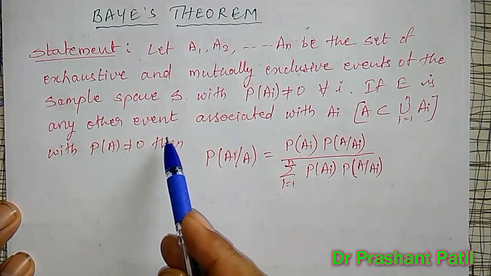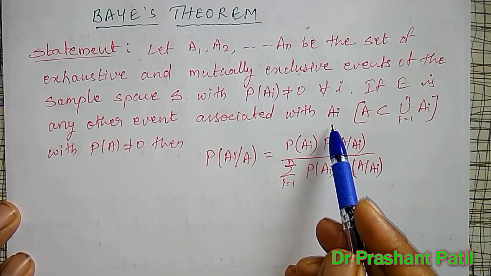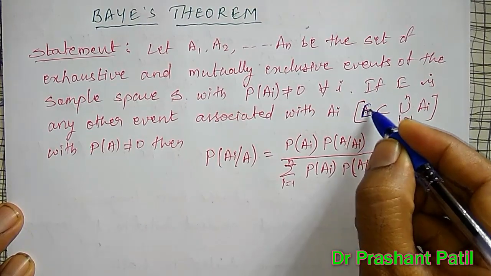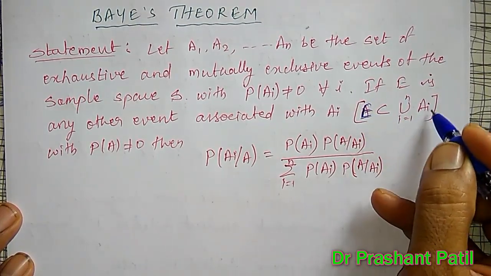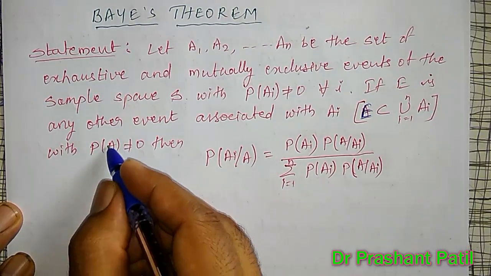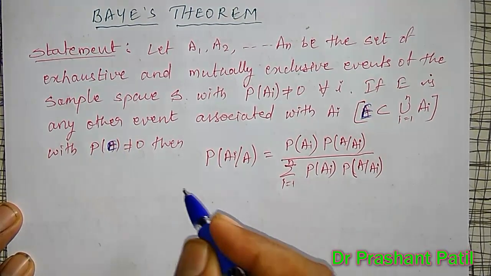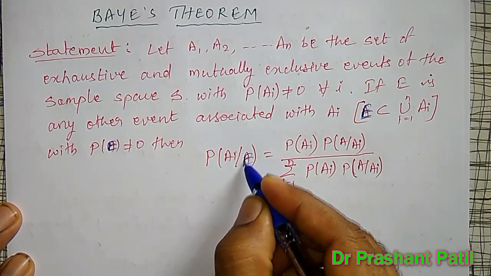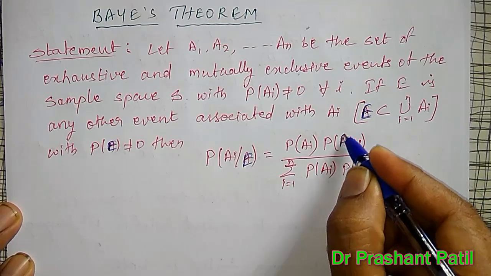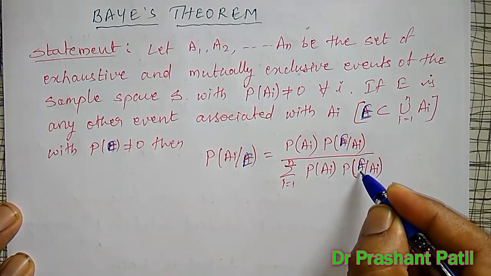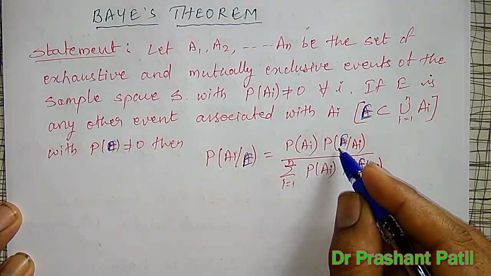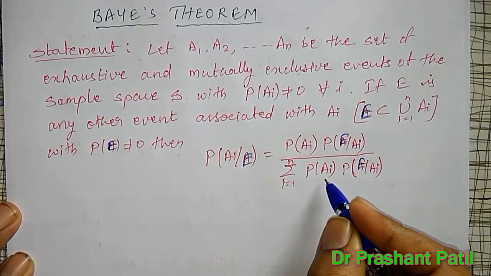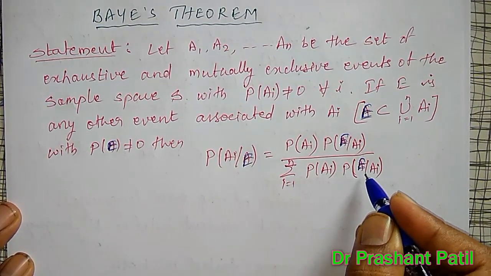If E is any other event associated with the AIs, meaning E is a subset of the union of all these, with probability of E not equal to 0, then probability of AI relative to E is equal to probability of E given AI, multiplied by probability of AI, divided by the summation of probability of AI into probability of E given AI.